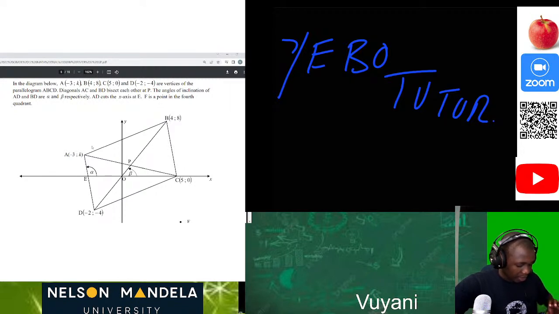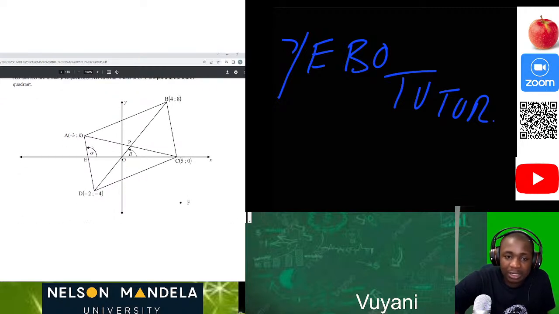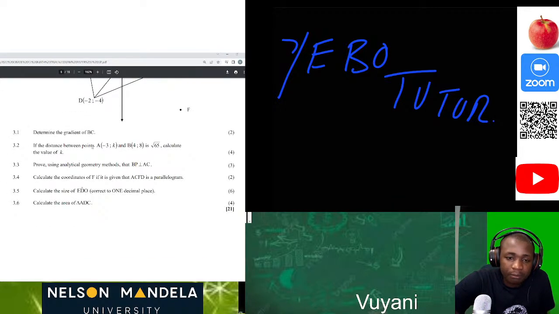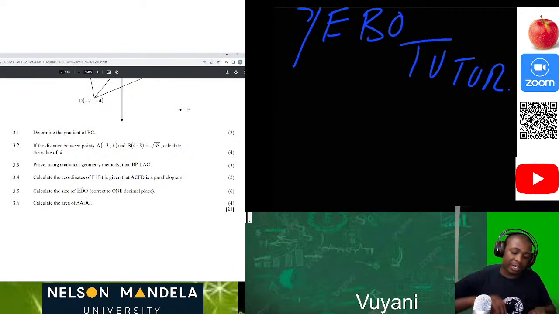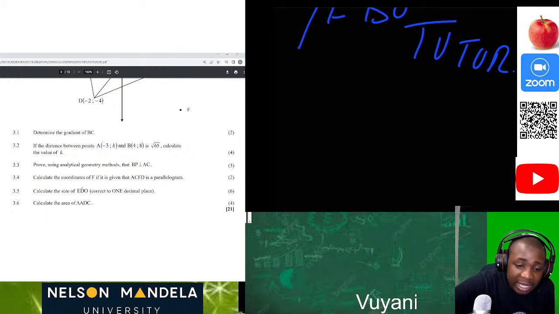Then we are also told that the angles of inclination of AD and BD are alpha and beta respectively. AD cuts the x-axis at E. F is a point in the fourth quadrant. Okay, cool. Now, determine the gradient of the line. So this is like going back to what we were taught in grade 11 and grade 12. Now we are just applying the more general things which we were taught back then.